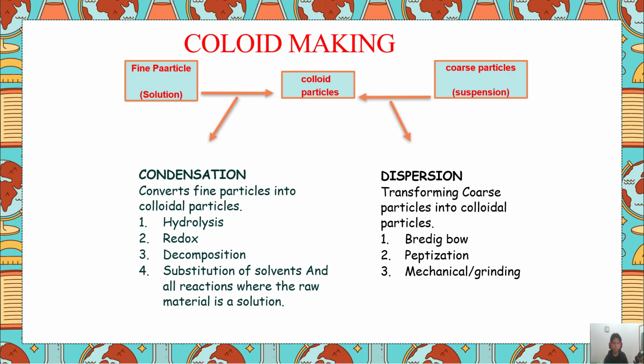The next is colloid making. First, from fine particles to colloidal particles, and from coarse particles. Condensation converts fine particles into colloidal particles. The first is hydrolysis, second redox, third decomposition, the fourth substitution of solvent, and all reactions where the raw material is a solution. Dispersion, transforming coarse particles into colloidal particles.